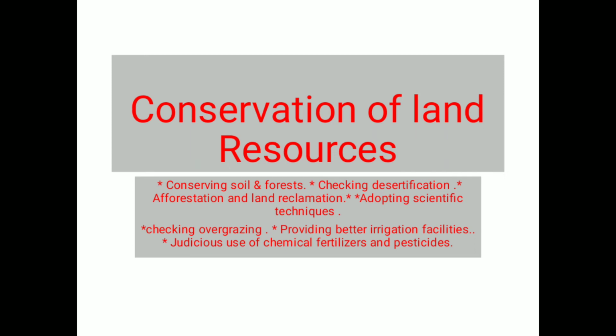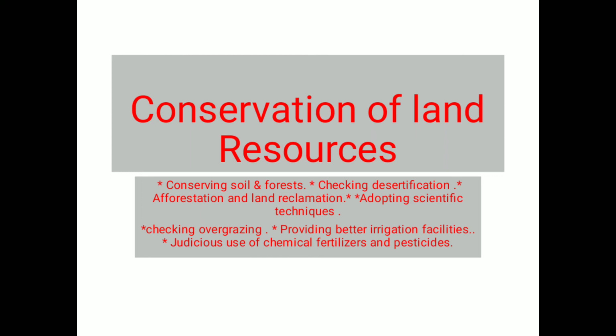Adopting scientific techniques, and regulating the judicious use of chemical fertilizers and pesticides, helps increase the productivity of agricultural products. Then checking desertification, afforestation and land reclamation. Afforestation, why? Because the forest has been recklessly cut down, it has to be replaced, otherwise it will create an imbalance in nature.